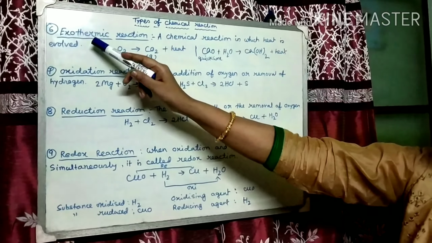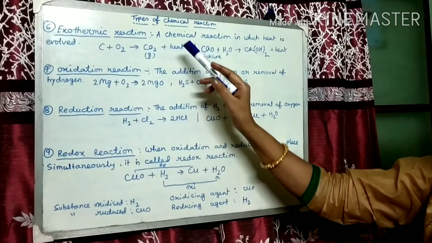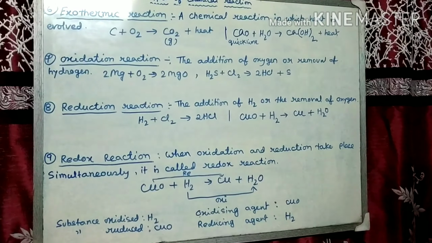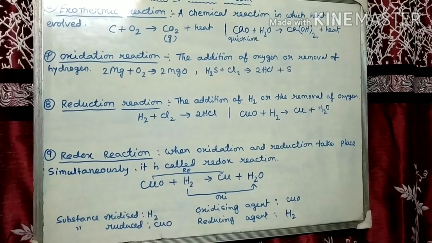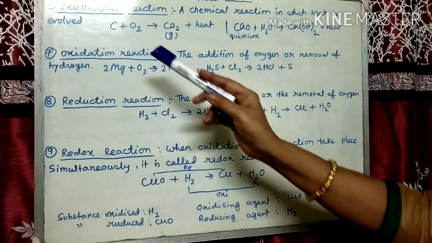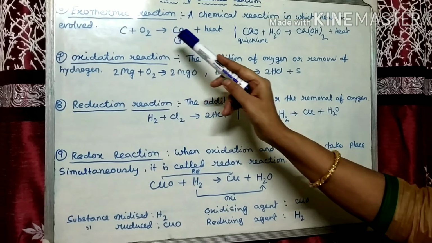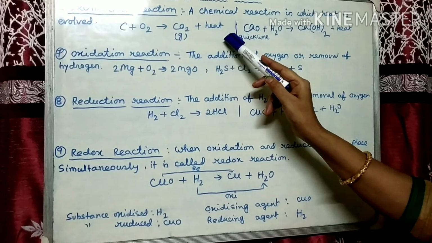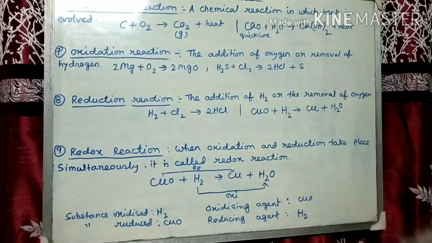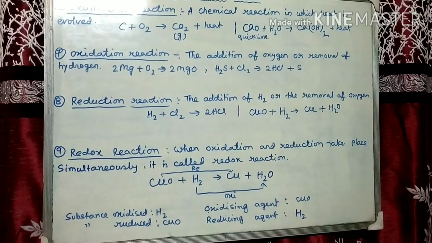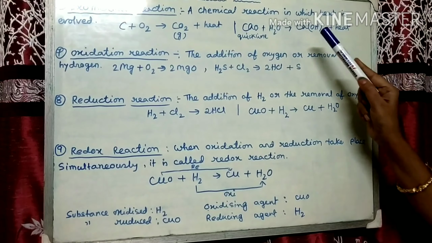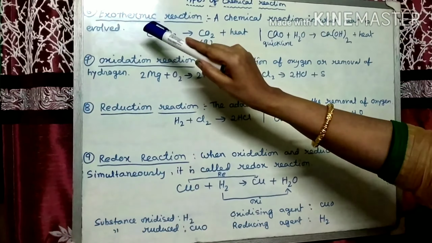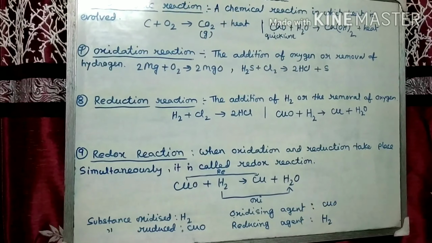Number 6, exothermic reaction. A chemical reaction in which heat is evolved is known as exothermic reaction. When carbon burns in oxygen, carbon dioxide gas is produced with lots of heat. Another example, when water is added to quicklime, lots of heat is produced in this reaction. So these are exothermic reactions.